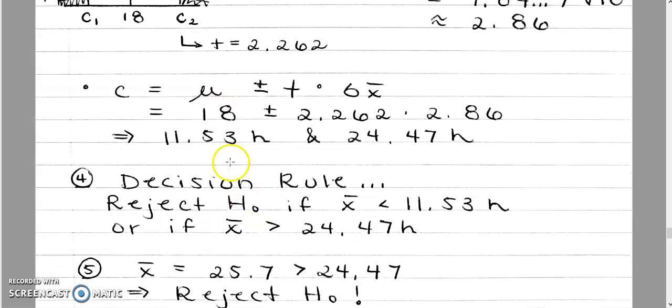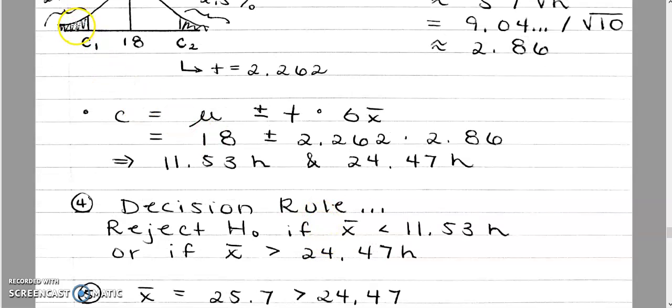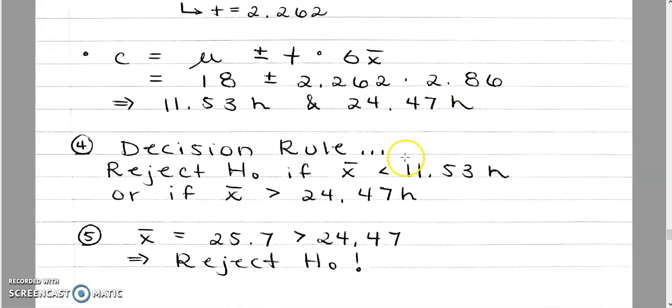My decision rule fitting with this information right here is to reject H0, saying that my average for the population is 18 hours per week, if I am in both those colored zones. So if X bar is smaller than 11.53 hours, how did I get that? The first critical number is 11.53, so either I'm below it or I'm higher than my second critical number, which is 24.47 hours. So I will be rejecting my hypothesis, H0, if X bar is below my first critical number or higher than my second critical number.